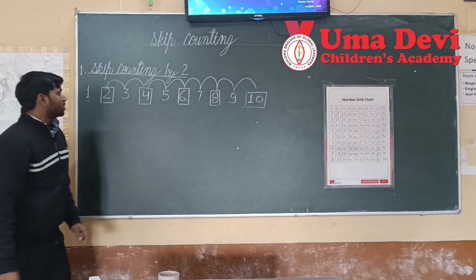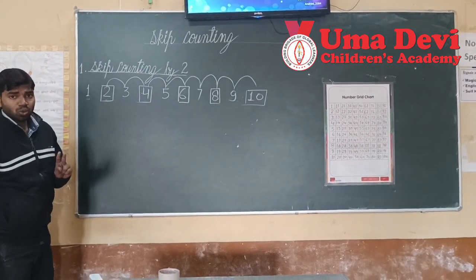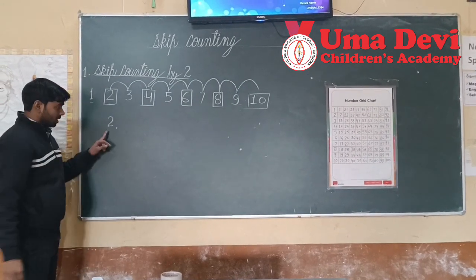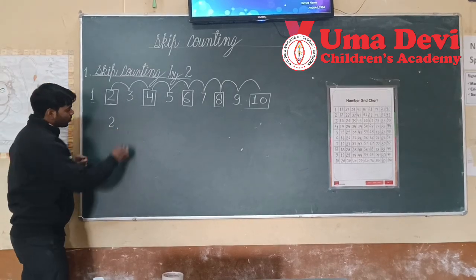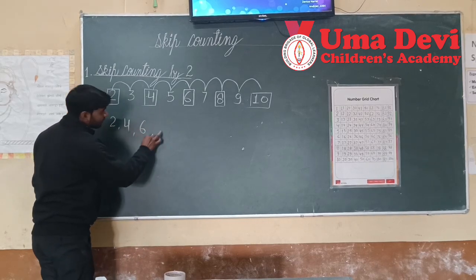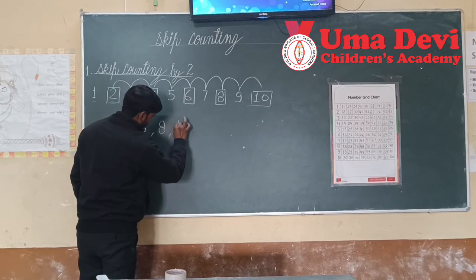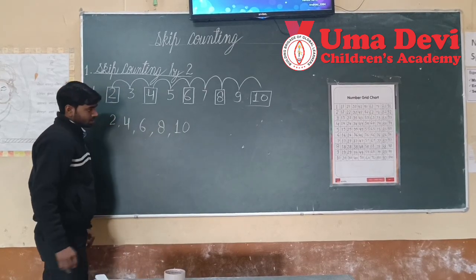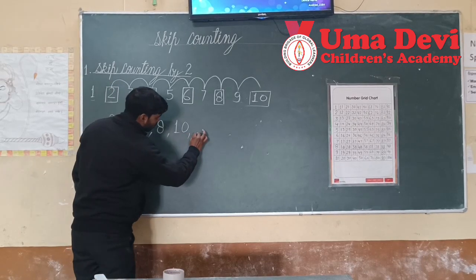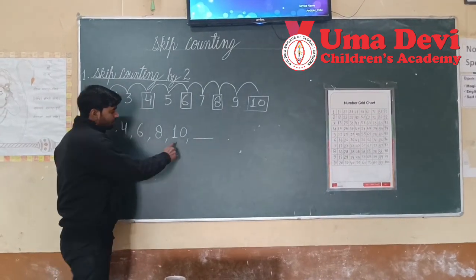So look here. If we start our skip counting from 2, how do we write this? 2 will come first, then 4, then 6, then 8, and then 10. Can you tell what will come after 10 in skip counting by 2?